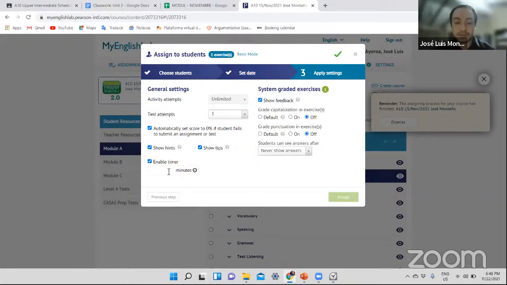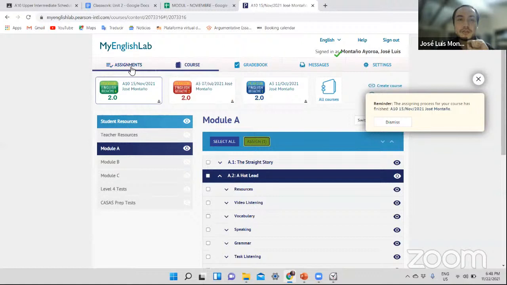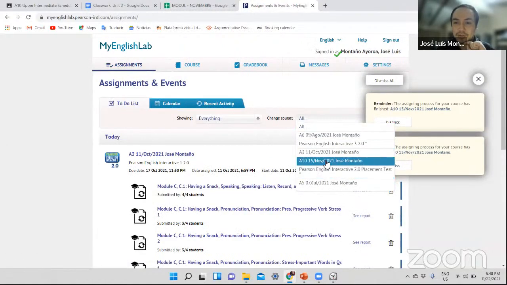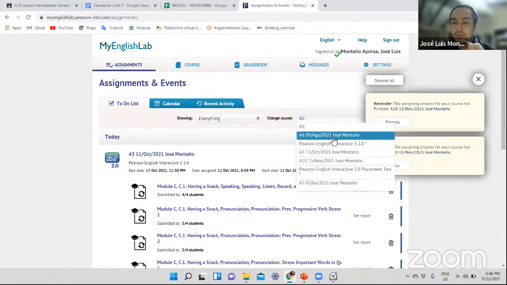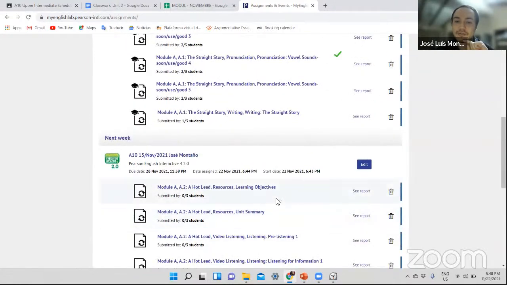Now, in your quiz, you only have 50 minutes to complete the quiz, all right? So once you open the quiz, you only have 50 minutes. And that's it. Now, let me show you how it's going to appear over here. You go to assignments. Of course, here you also have a filter. You can look for that specific filter over there, and you go down, all right?